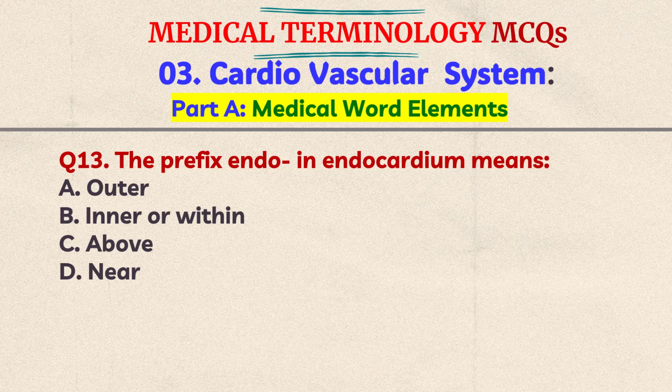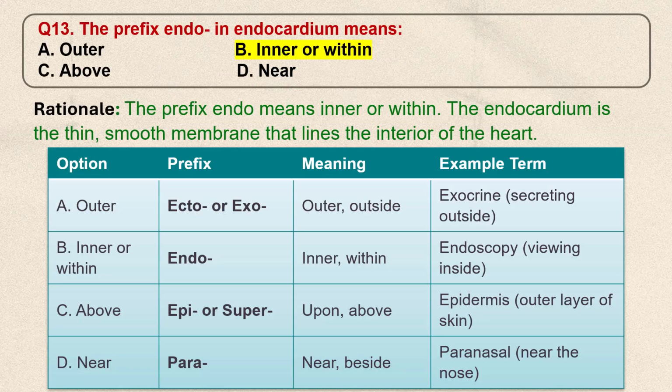Outer, B. Inner or within, C. Above, D. Near. Think the answer. The correct answer is B. Inner or within. The prefix endo means inner or within. The endocardium is the thin, smooth membrane that lines the interior of the heart.